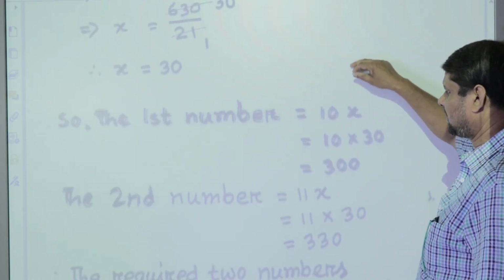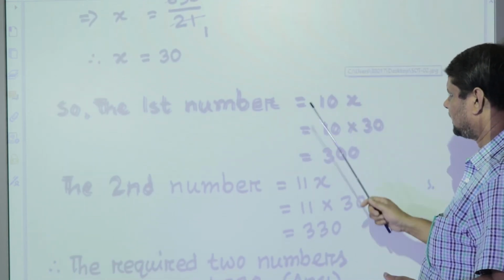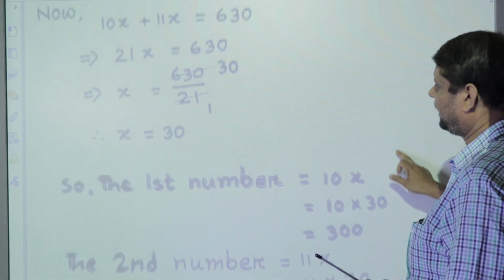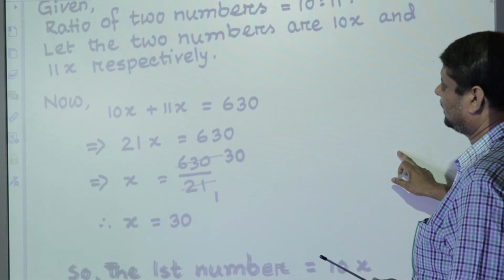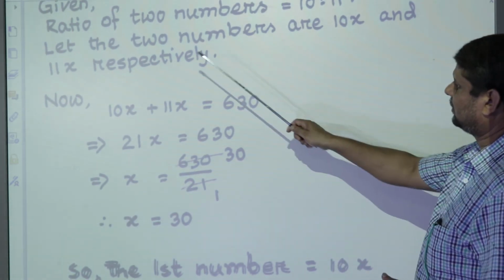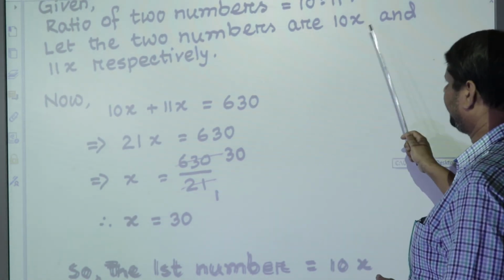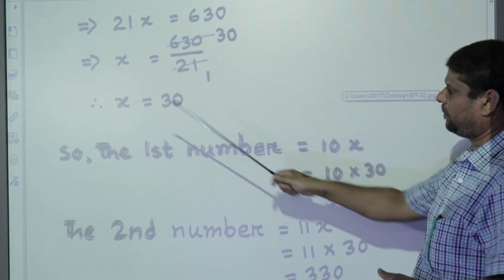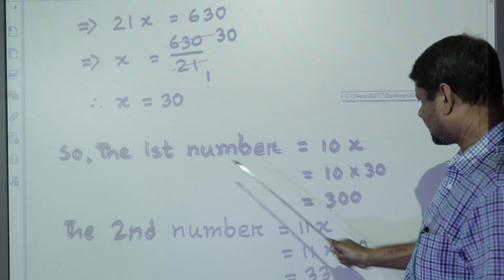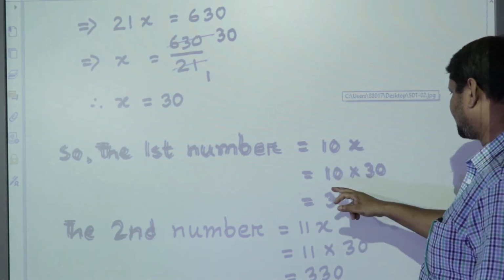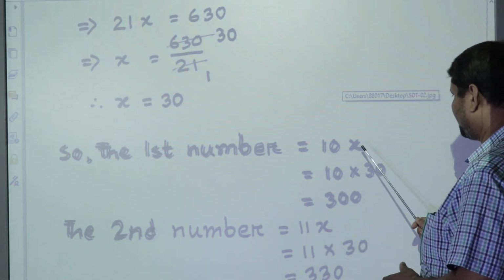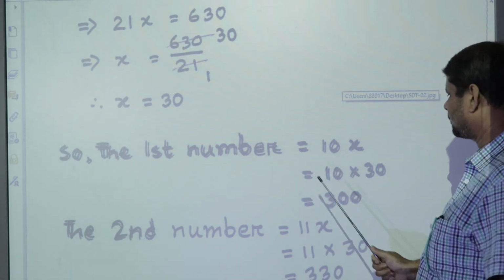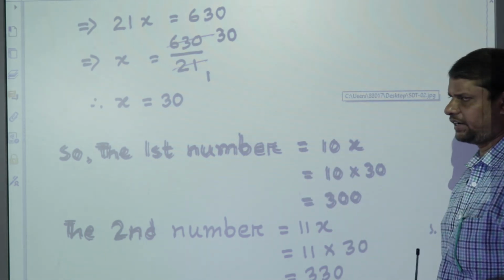So the first number is equal to 10x. Earlier we have let the two numbers be 10x and 11x, and we have got the value of x is equal to 30. So the first number is equal to 10x, which is 10 into, in place of x we will write 30, as the value of x is equal to 30. So 10 into 30 is equal to 300.